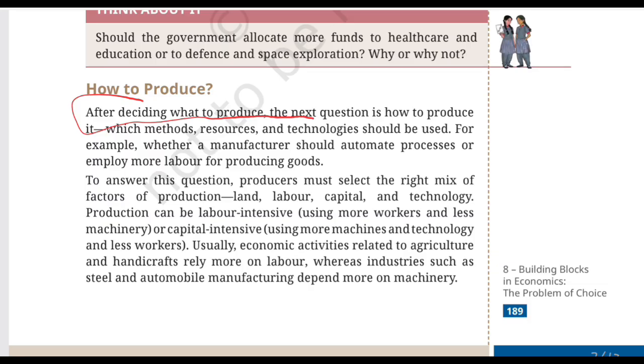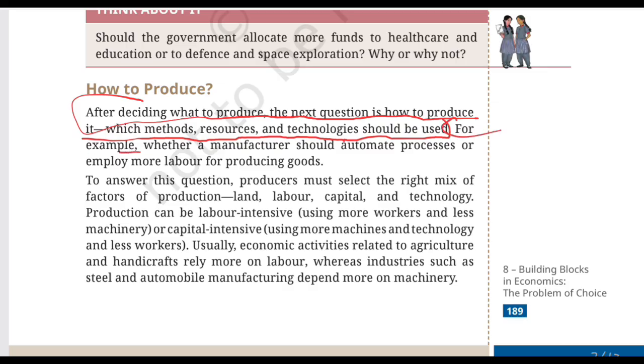After deciding what to produce, the next question is how to produce it, which methods, resources, and technology should be used. Once the product is decided, the producer has to decide the production method. For example, imagine a garment factory. It needs to decide should workers stitch most of the clothes manually or should machines do most of the work? What technology should be used and what are the other resources needed? So what to produce is which product, but how to produce is which method. That is the difference that you have to keep in mind.